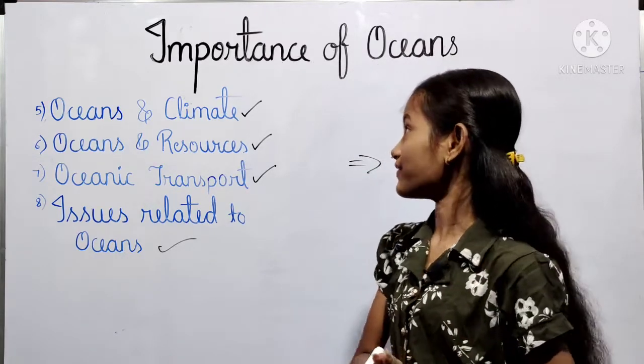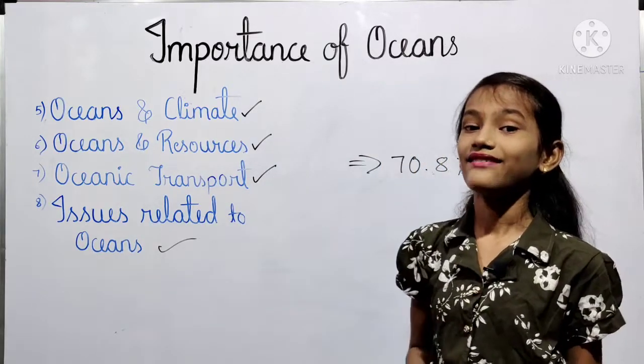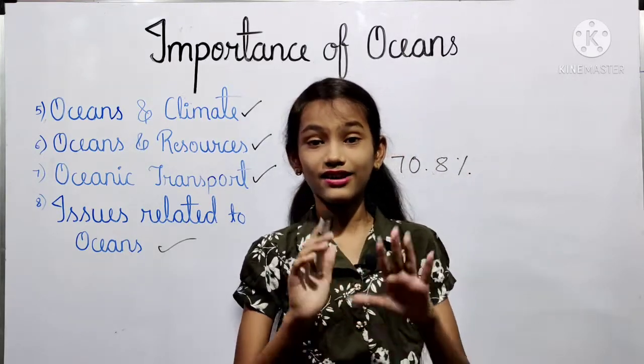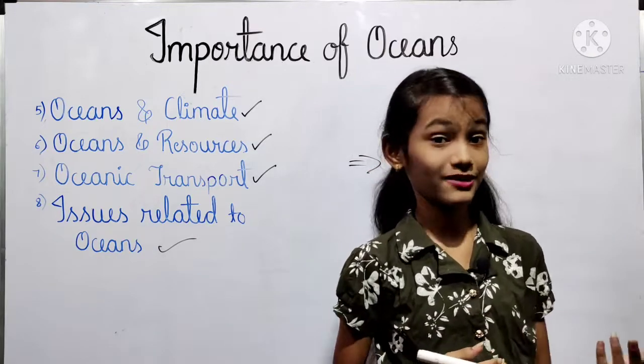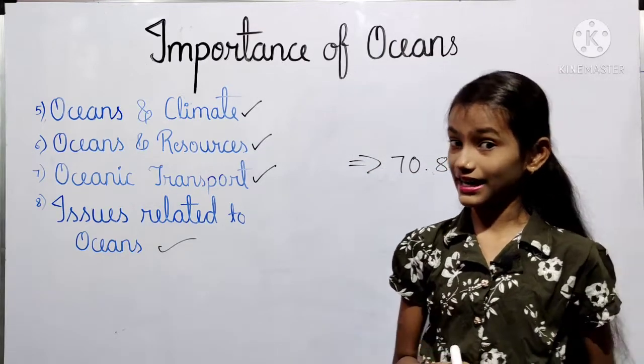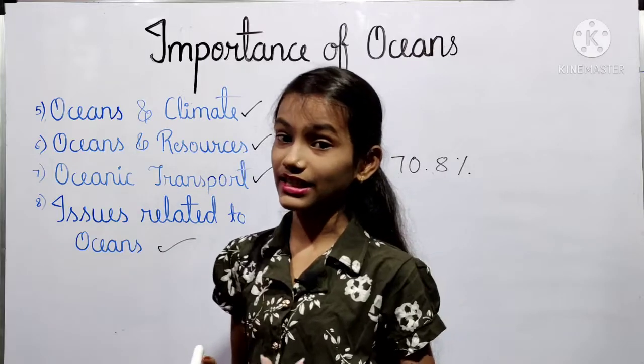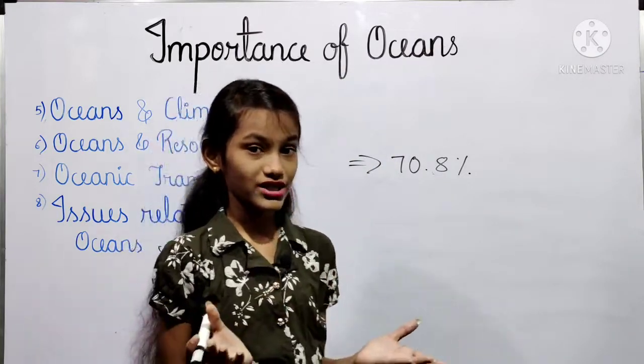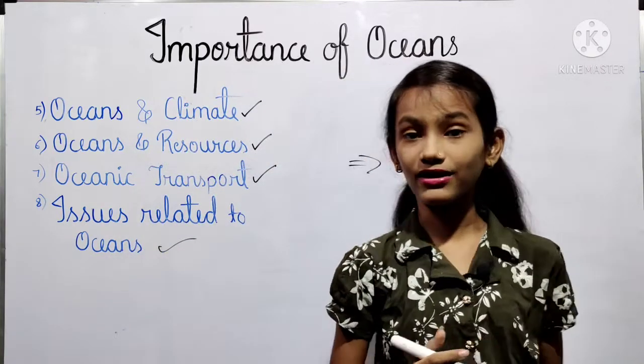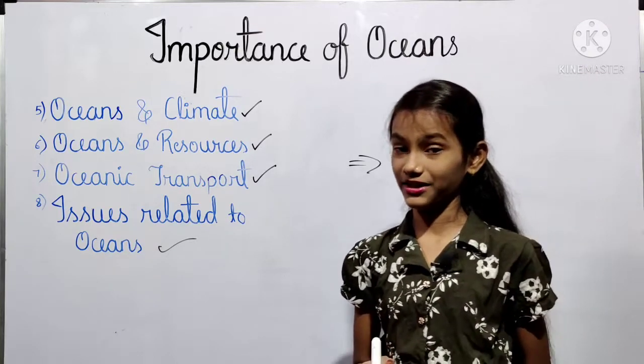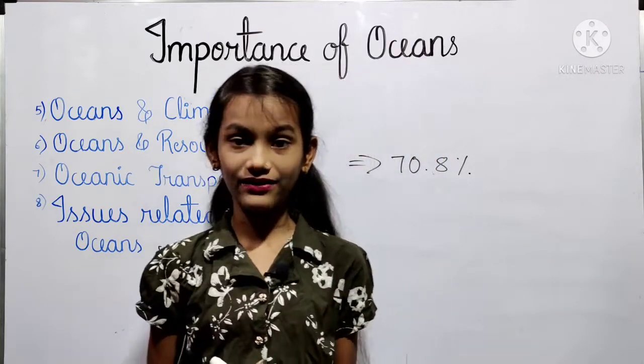So this is our second part of the chapter, importance of ocean, which is fully completed. This is our full chapter, it is completed. First of all, we have seen the diagram. In that diagram we have seen the various types of oceans, and we have also seen their area in square kilometers. Then we have seen the second diagram.